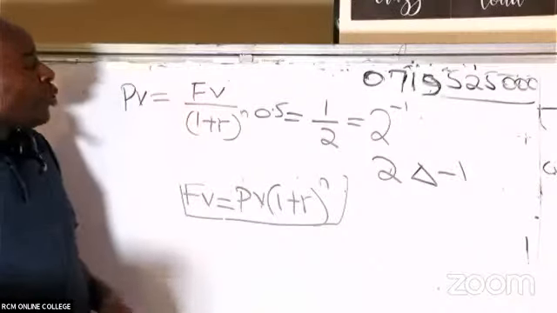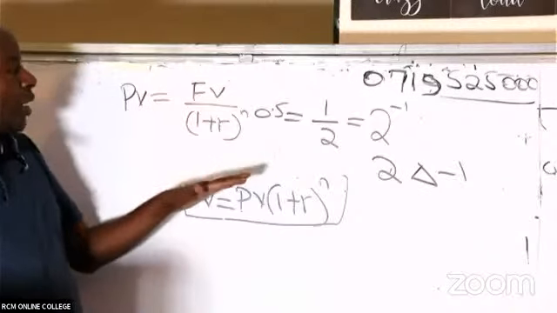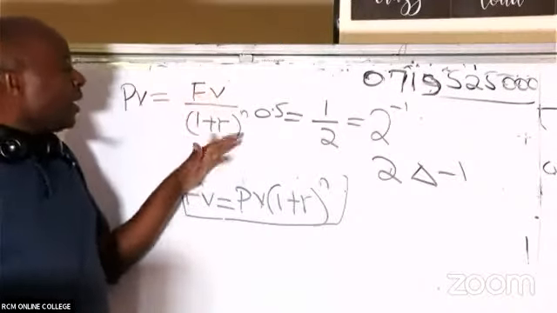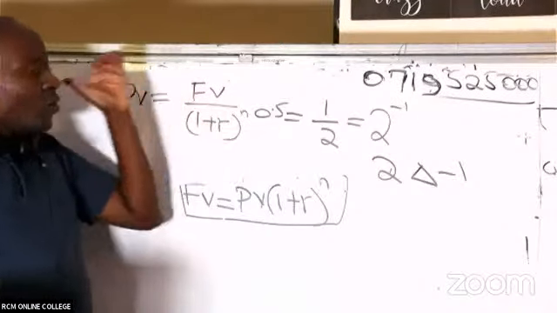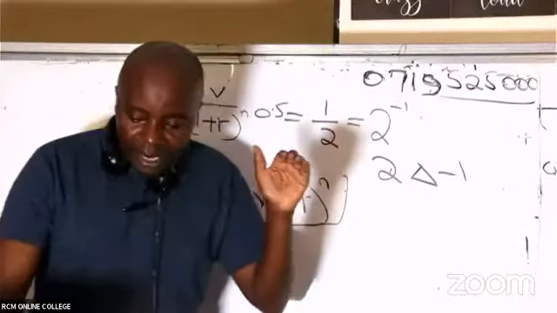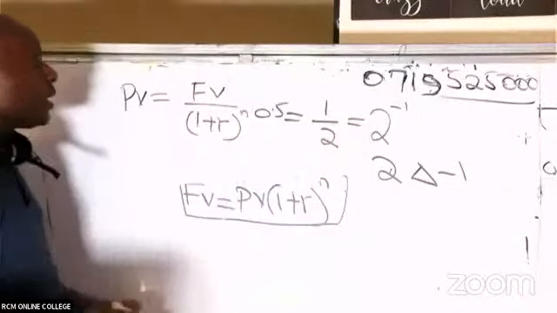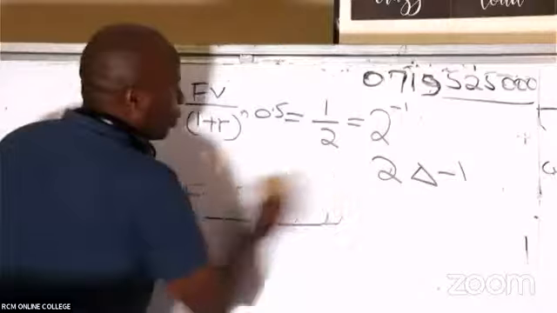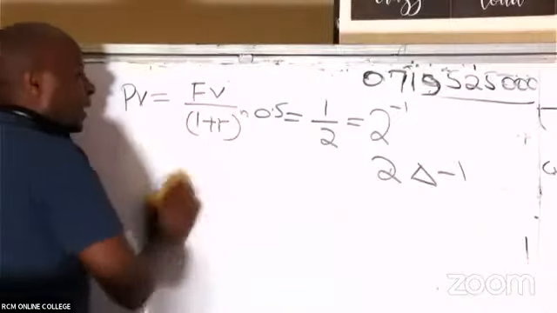So I would want us to use this same analogy to take this 1 plus r raised to power n up there. So, ladies and gentlemen, if I do that, there's no problem.